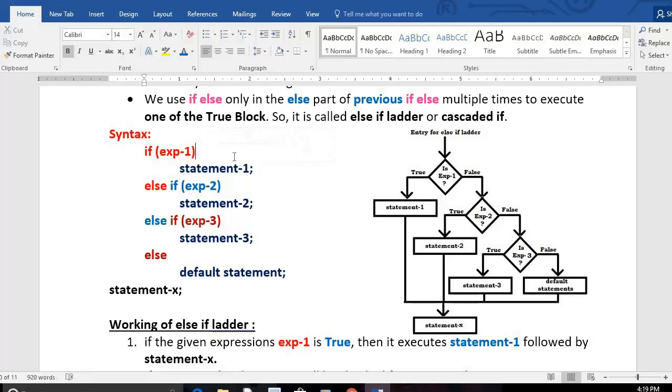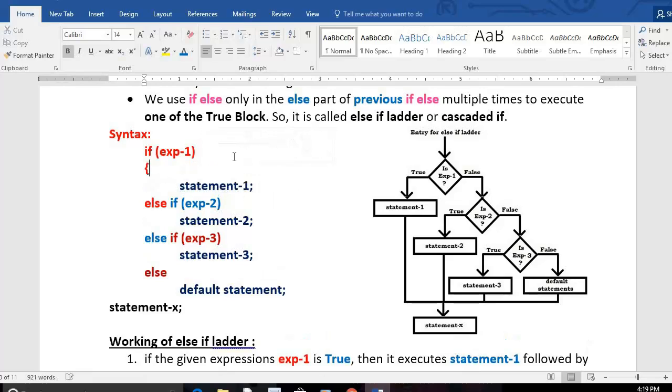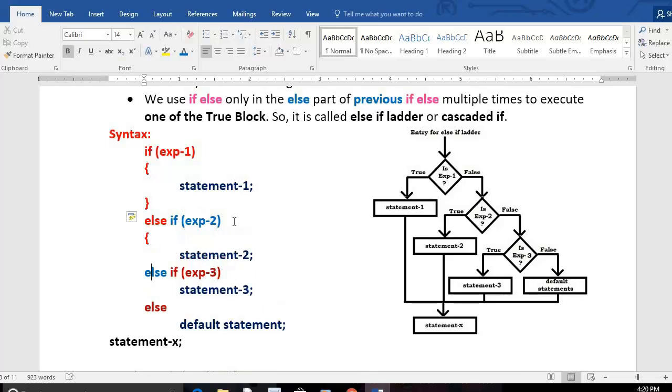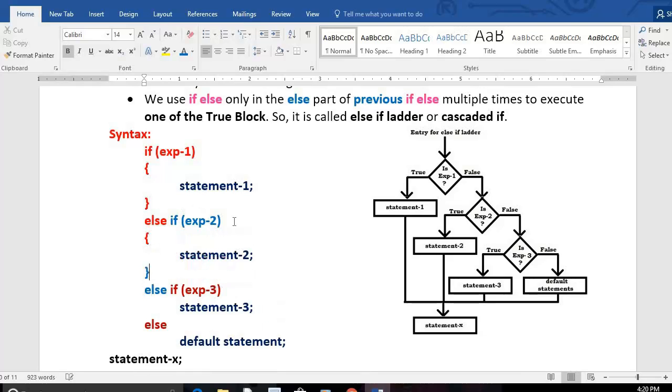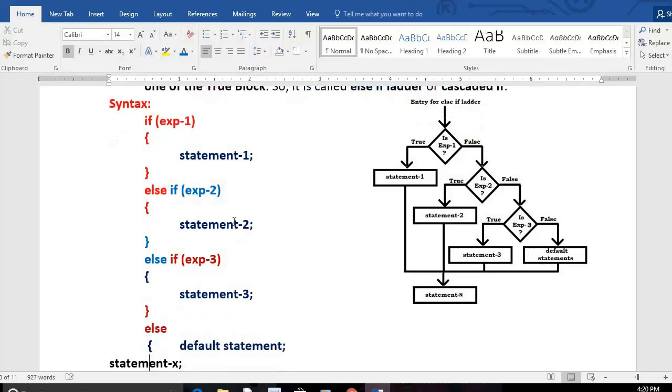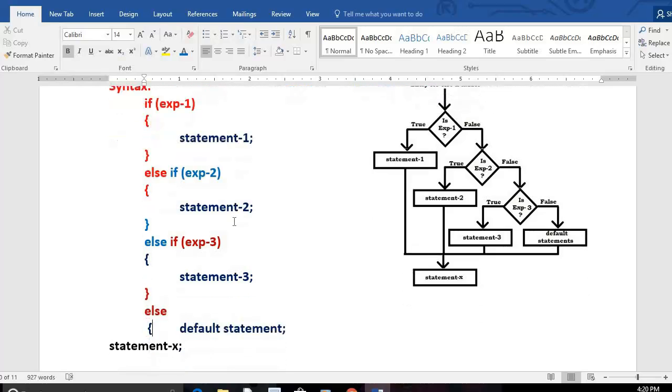You can use the blocks also like this. Here the true block starts, here the true block completes. This block may have multiple instructions inside. Similarly, this block may have multiple instructions inside. You can write the syntax in this way also. This is also correct, no problem at all. Block started and block completed. This is else block started and else block completed.